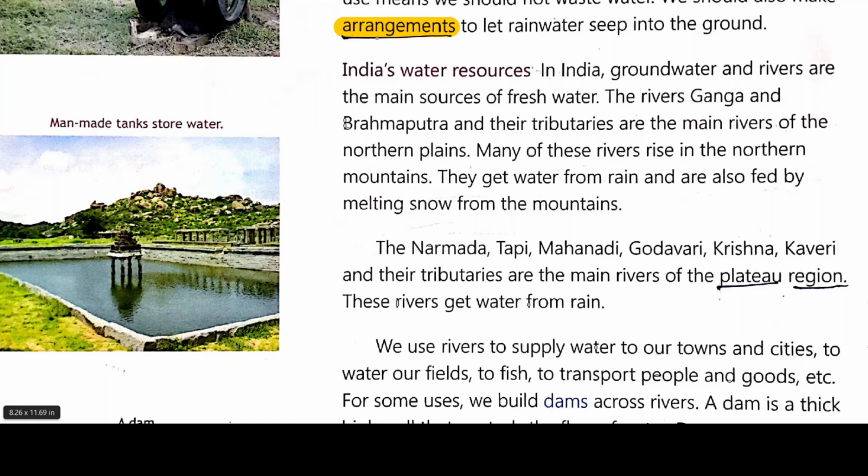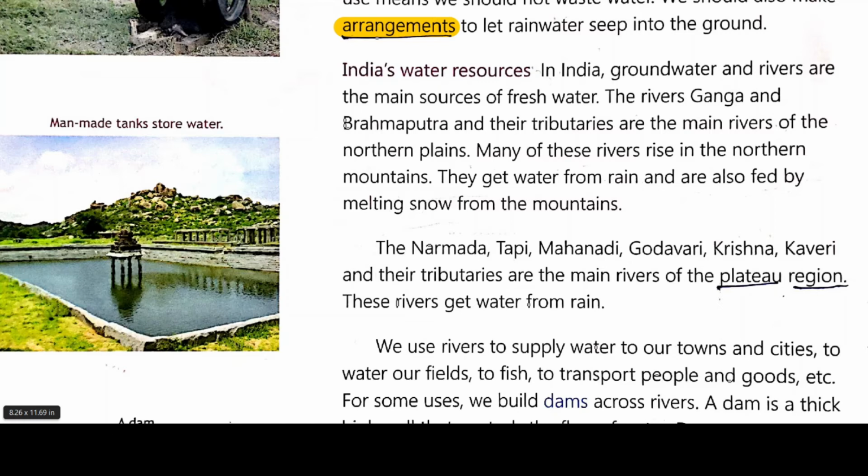Many of these rivers rise in the northern mountains. बहुत सारे rivers northern mountains से भी आते हैं. So they get water from rain and are also fed by melting snow from the mountains. The mountains से snow melt होता है, so they can get the water.